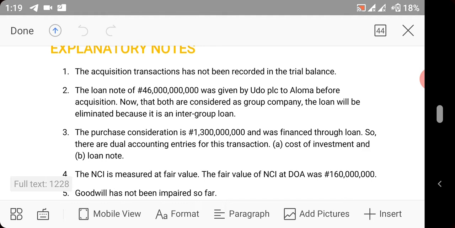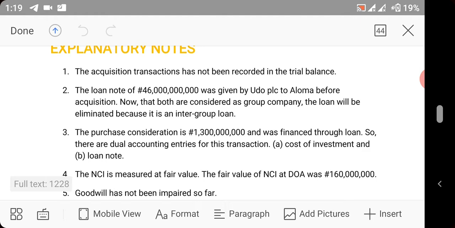How do we mean by intra-group loan? Now, when Udo gave Aloma a loan, that loan will be treated in the books of Udo as an asset, while in the books of Aloma it will be treated as a liability.